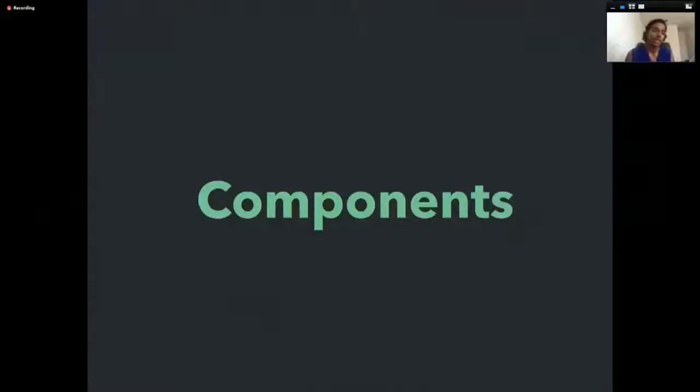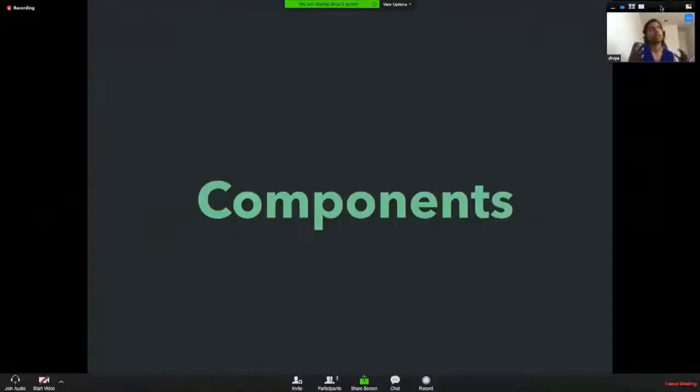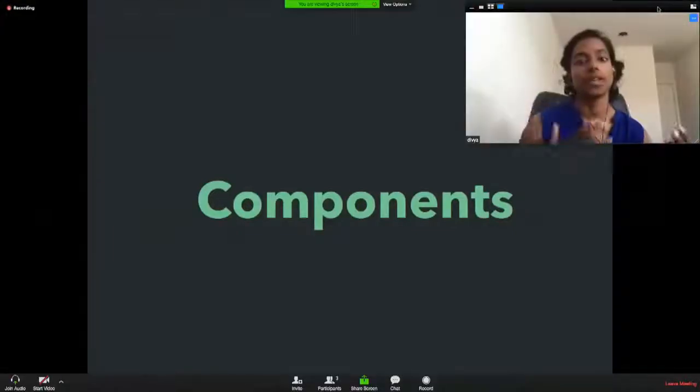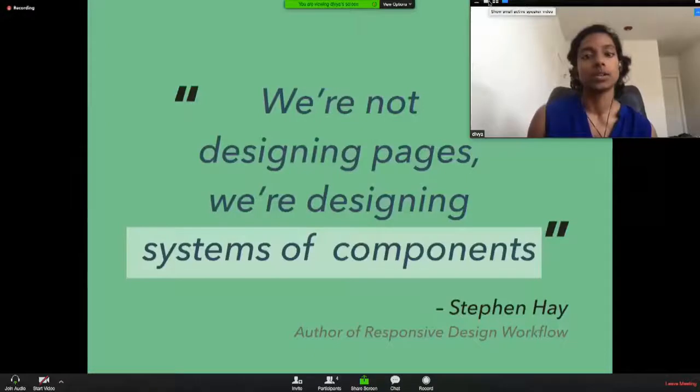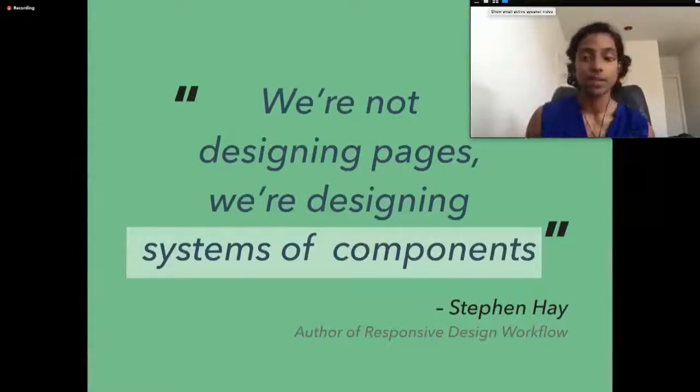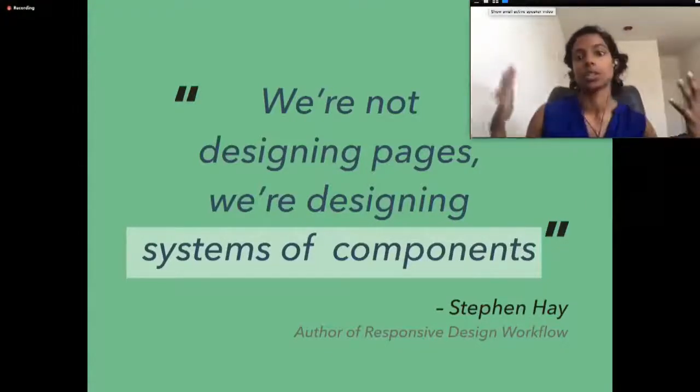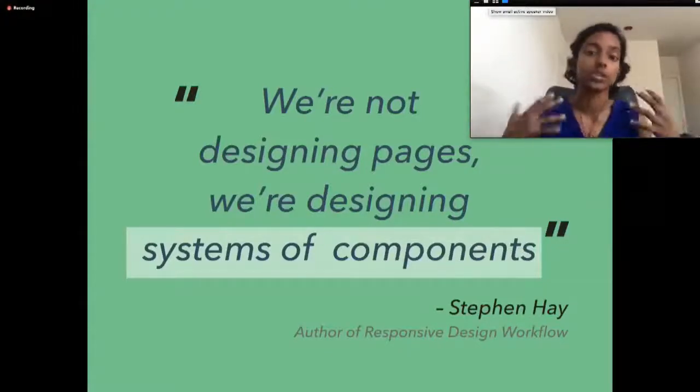So to begin, componentization is a foundational concept of front-end development. You can't really build a web app without thinking about the constituent layers and pieces that go into that specific app. Stephen Hay has a really great quote that explains this, where he talks about how as developers and designers, we often implement and design in terms of concepts, even though we think in the large picture in terms of the overall page or the web app.